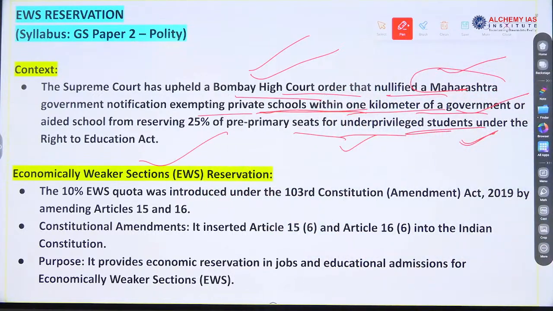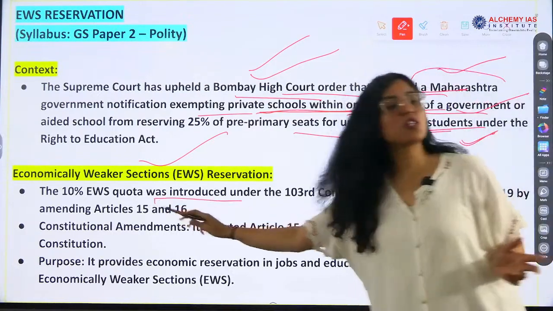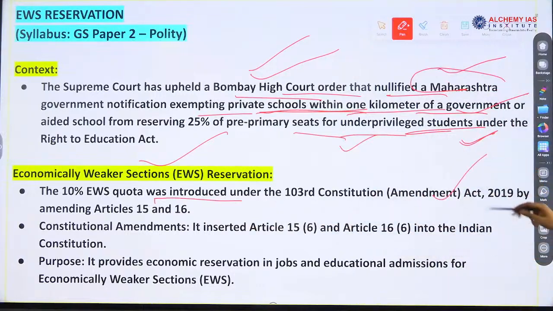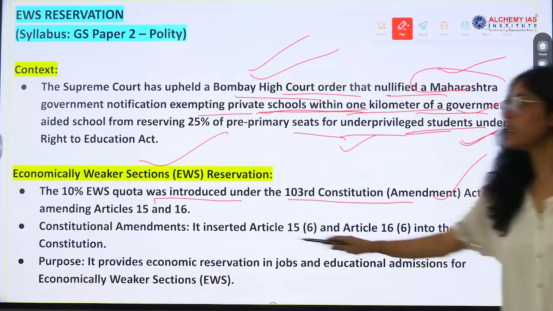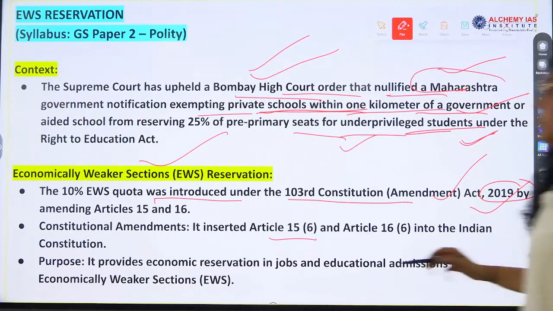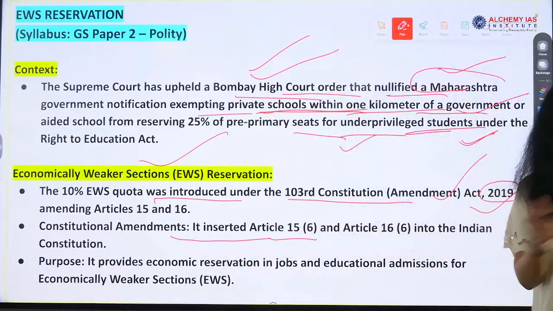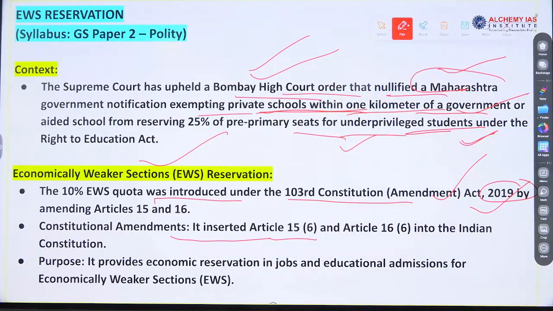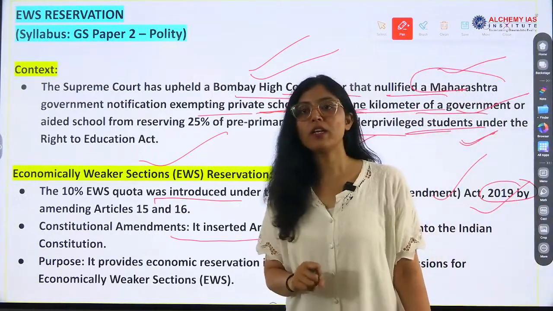So what we have to read is, what is the economically weaker section reservation? The 10% EWS quota was introduced under the 103rd Constitutional Amendment Act 2019. It amended Article 15 and 16. What are Article 15 and 16? Why did it amend Article 15 and 16 only?